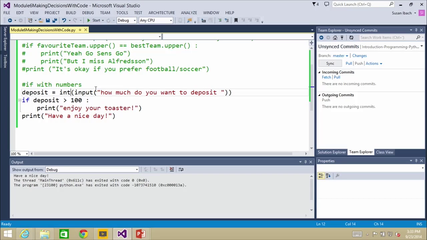But of course, if you're using a Boolean variable, whenever you're testing if statements, make sure you test what happens if it's true, what happens if it's false. Always test both conditions, because you may find the code works once and not the other way. In fact, I'm actually going to do that exact example, where I'm going to say, if a deposit's greater than 100, then I'm going to set a flag called free toaster equals to true.